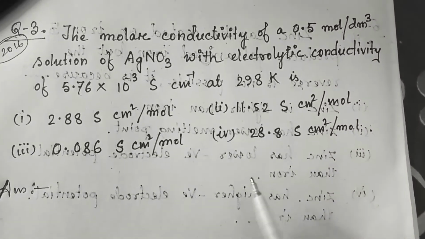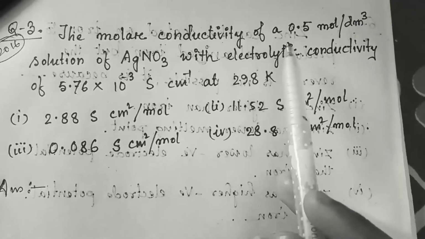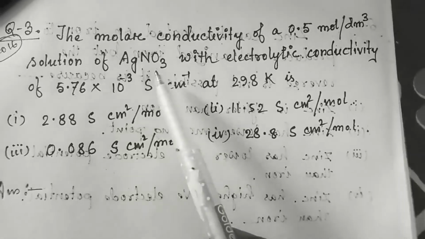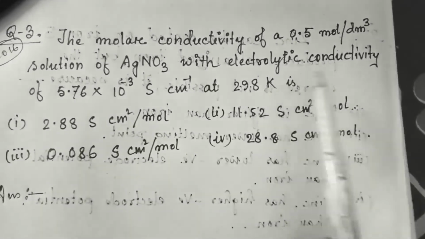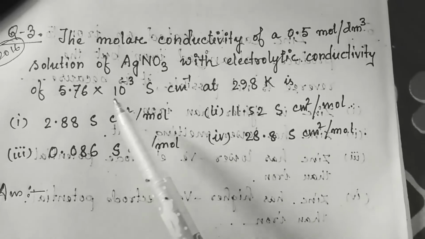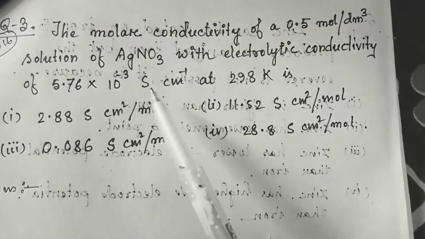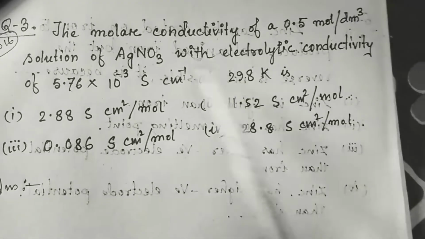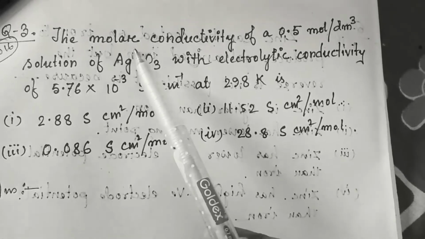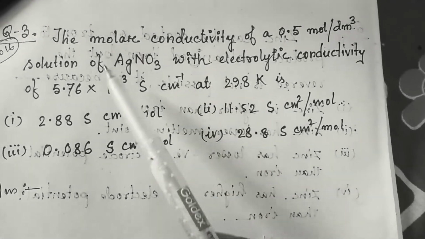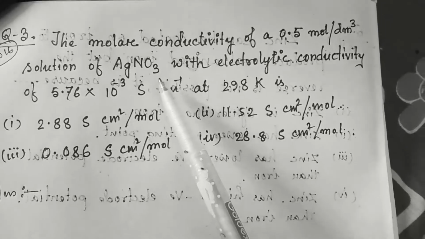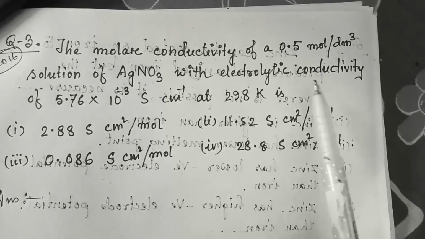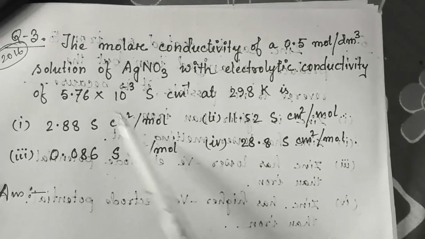Now let's see the third question. The molar conductivity of a 0.5 mole per dm cube solution of silver nitrate AgNO3 with electrolytic conductivity of 5.76 into 10 to the power minus 3 Siemens per centimeter at 298 Kelvin is. Here it is asked to find out the molar conductivity of silver nitrate solution where the concentration is given 0.5 mole and electrolytic conductivity is also given 5.76.